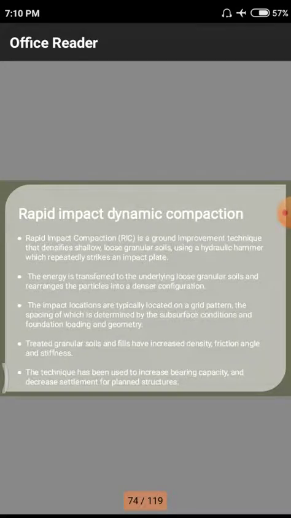Okay, this fourth one we didn't complete. Today we will discuss this fourth one and another topic. This fourth one comes under rapid impact dynamic compaction. That means rapidity, that means a large amount of force or a huge response. Impact means a sudden load or a certain amount of force applied on a particular body. Those loads are called impact loads.